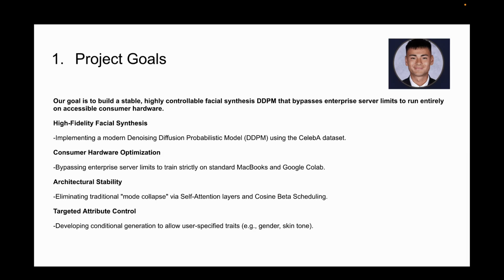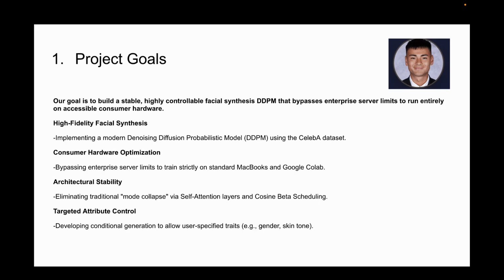Since we're running on consumer hardware, we need to look at architecture stability. Eliminating traditional mode collapse via self-attention layers and cosine beta schedule. This ensures that the model actually learns the diverse underlying distribution of human faces.